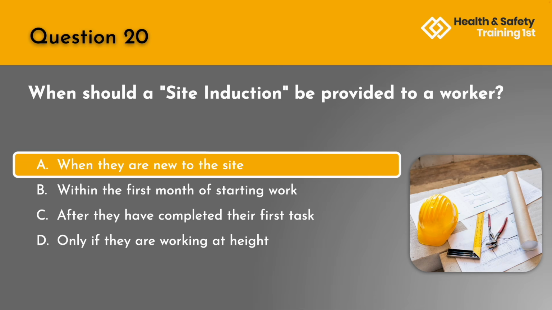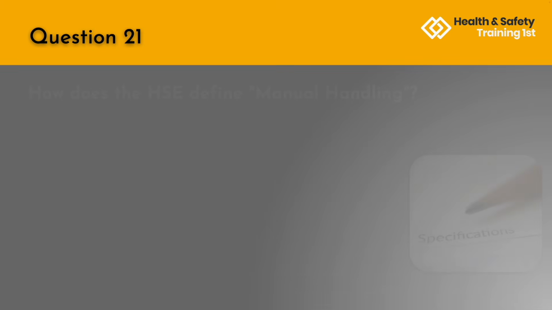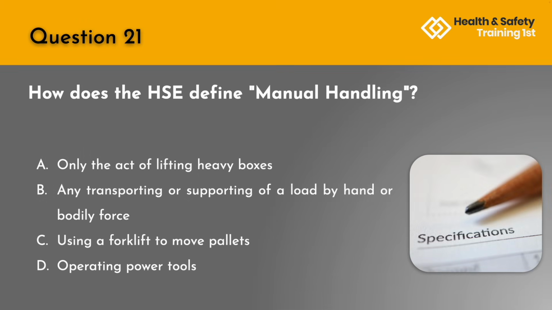The correct answer is A. When they are new to the site. Question 21. How does the HSE define manual handling? A. Only the act of lifting heavy boxes. B. Any transporting or supporting of a load by hand or bodily force. C. Using a forklift to move pallets. Or D. Operating power tools.